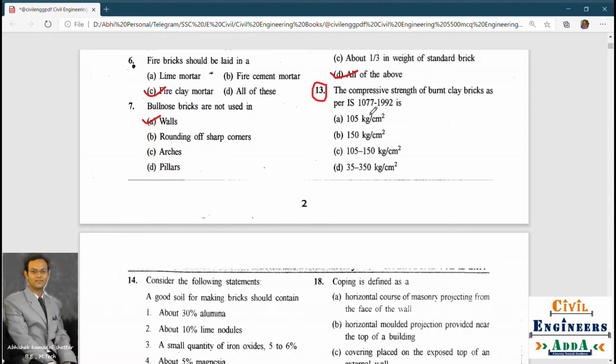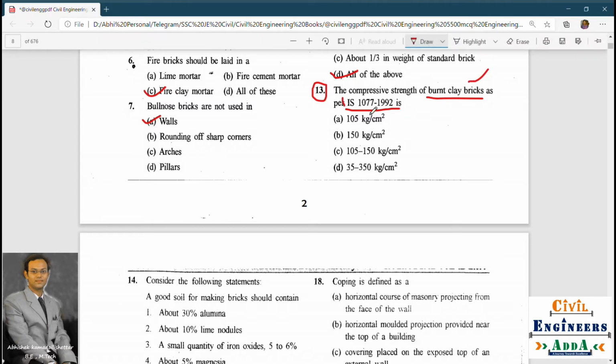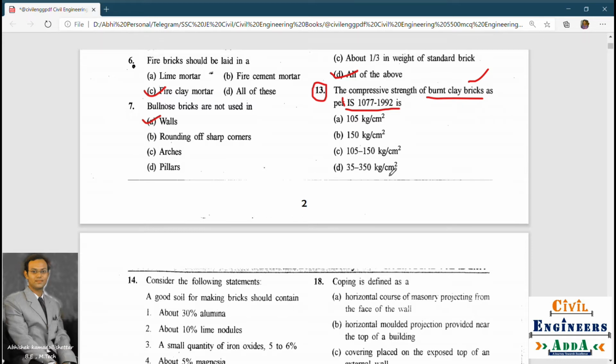The compressive strength of burnt clay bricks as per IS 1077/1992. You also remember this IS code. It is for burnt bricks. The options are 105 to 150, and 35 to 350, all in kg per centimeter square. So the answer is 35 to 350 kg per centimeter square.